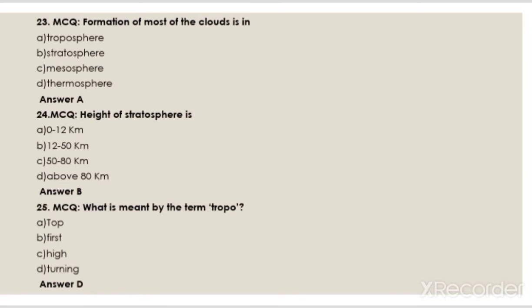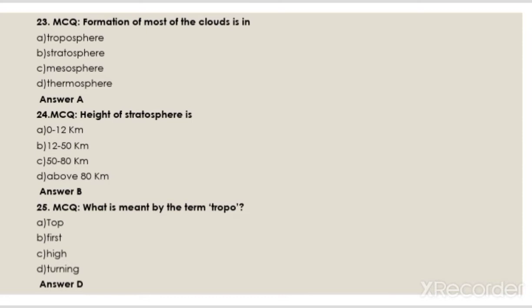Formation of most of the cloud is in: troposphere, stratosphere, mesosphere, thermosphere. The answer is A. Troposphere. Height of stratosphere is: 0 to 12 km, 12 to 50 km, 50 to 80 km, above 80 km. The answer is B. 12 to 50 km.